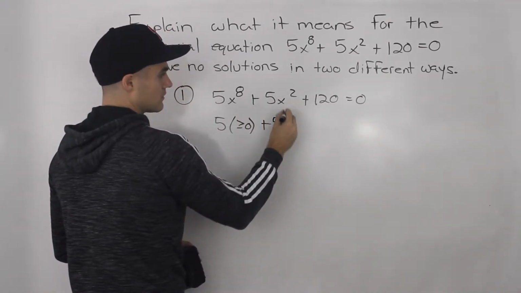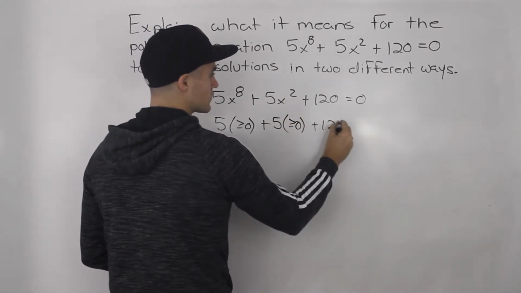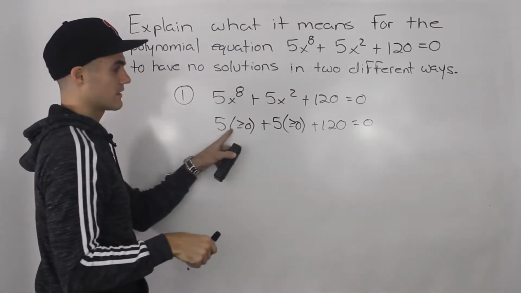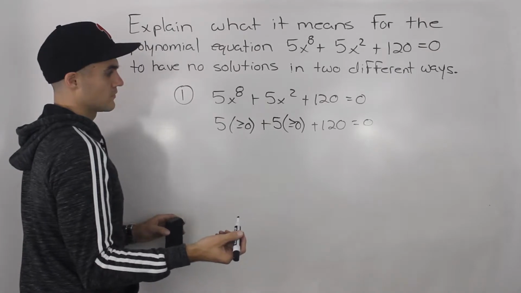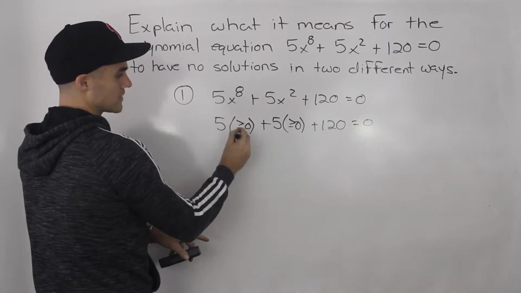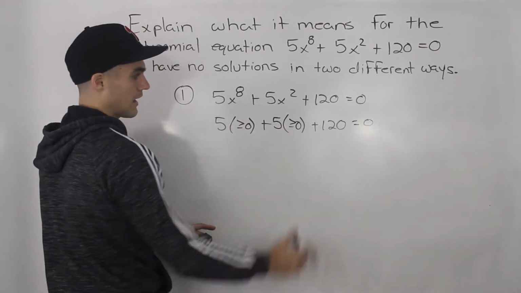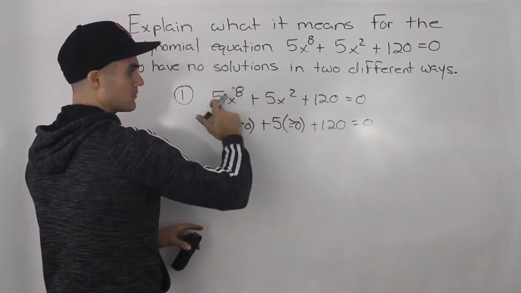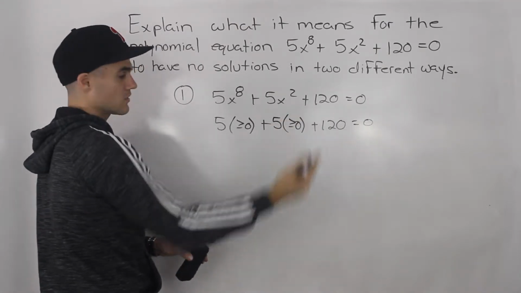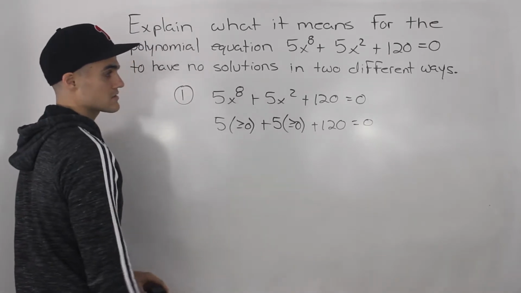Then this x squared has to be greater than or equal to 0, and then we got plus 120. So notice how this left side can never equal 0, right? The lowest value that these can take is 0, 5 times 0 plus 5 times 0, but we're always going to have this plus 120 here. And then 120 is basically the minimum value of this left side, and everything else is going to be greater, if these brackets are greater than 0.